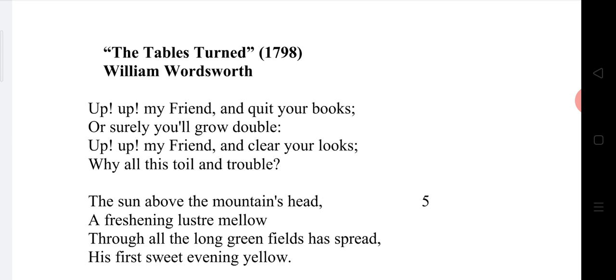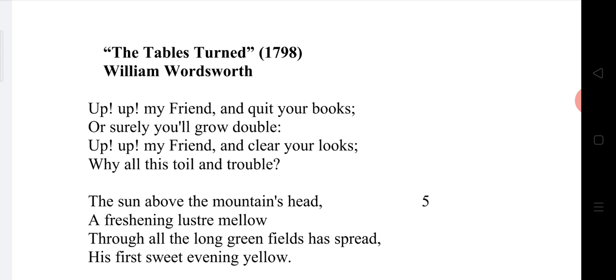And if you want to understand the romantic movement, we need to understand the period that existed before this. The period in existence before the romantic movement in English literature was the neoclassic period.